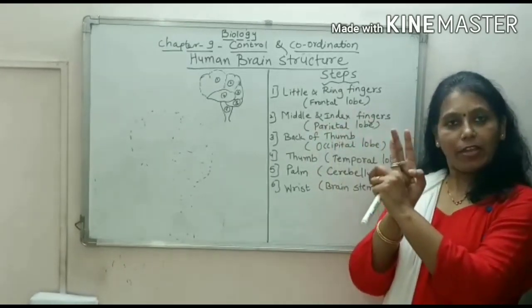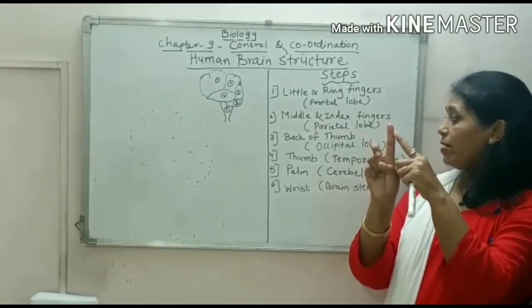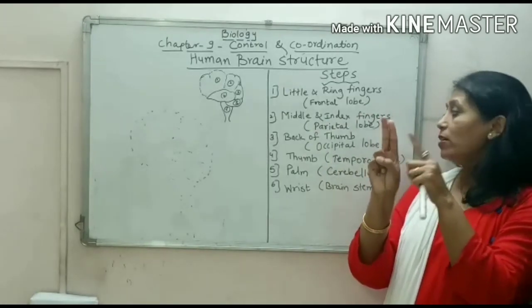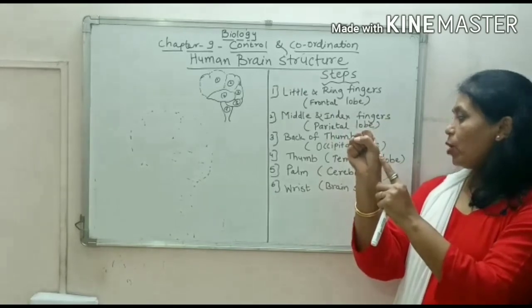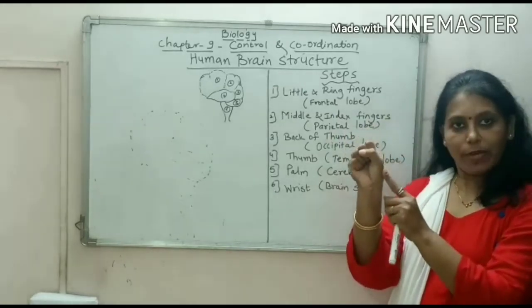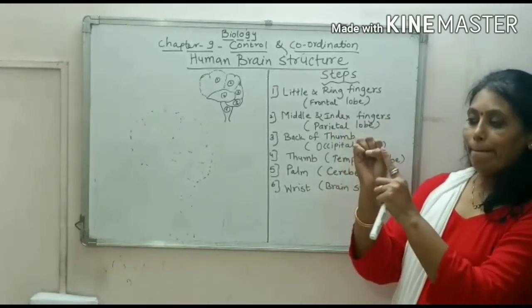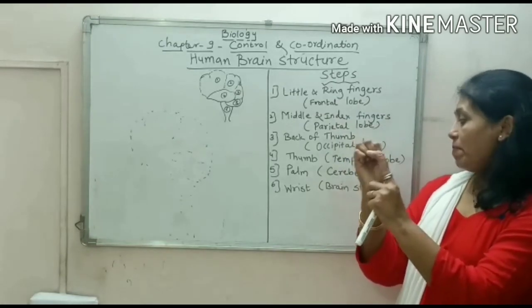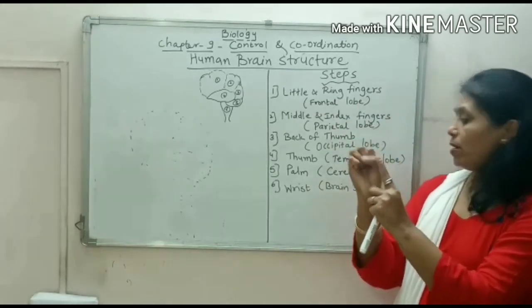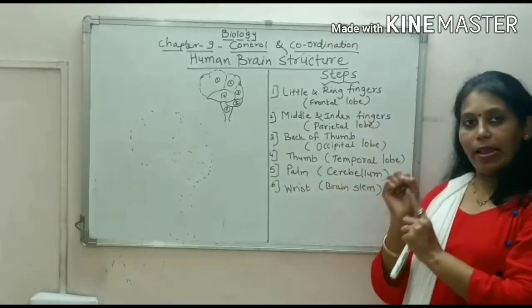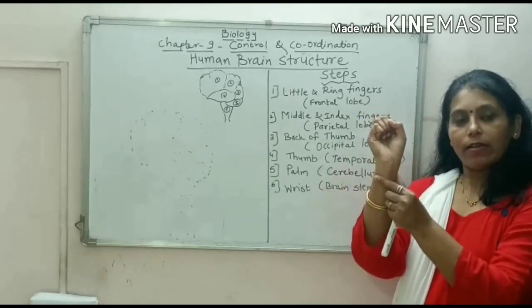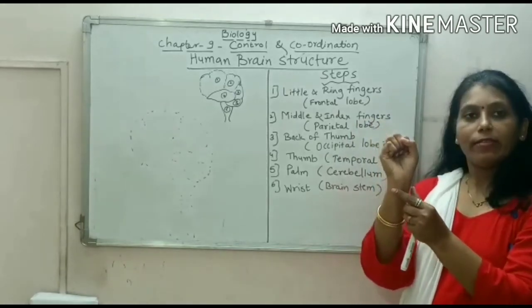This is the middle finger and this is the index finger, which represent the parietal lobe. Now this is the back of the thumb, which represents occipital lobe. Then the thumb, this part, represents temporal lobe. Palm, this is our palm, which represents cerebellum, and the wrist part represents brain stem.